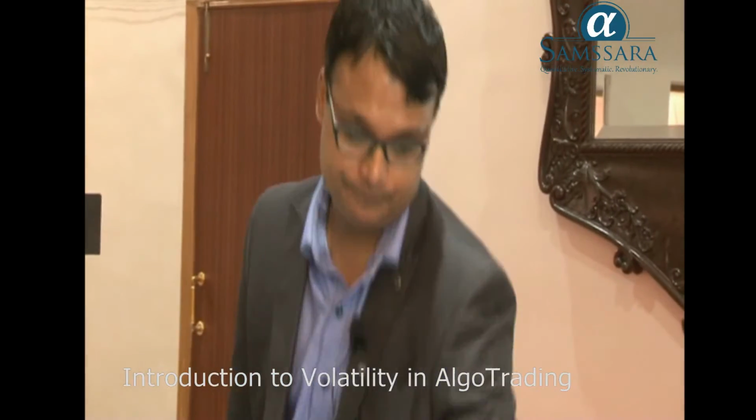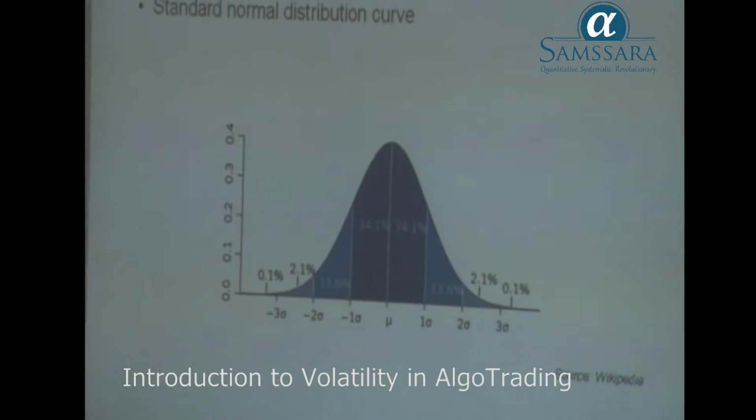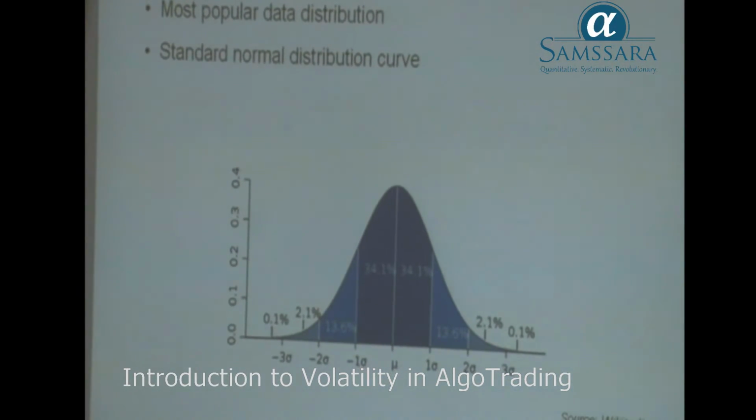Take the first one, which is by far, I think, one of the most important things when you talk about the mathematics. It is something called the volatility, or the standard deviation, of any asset class. Alright, so let's talk about what volatility is and how you can use it.